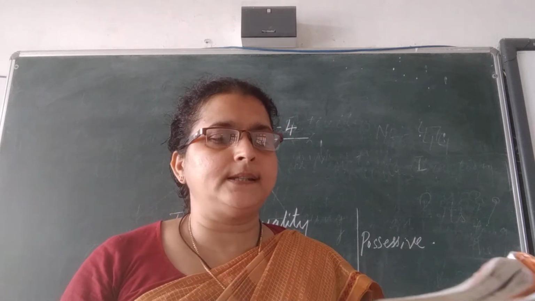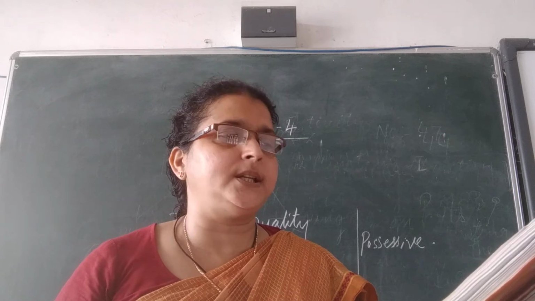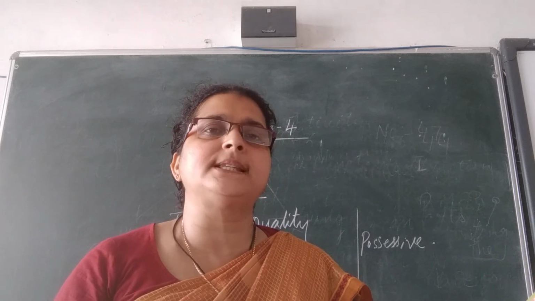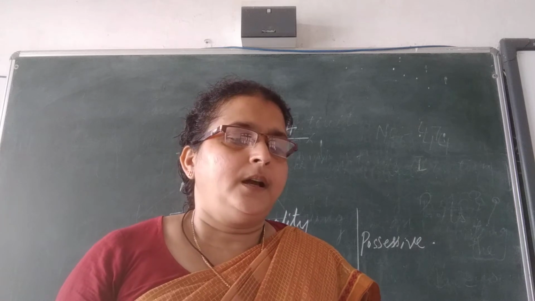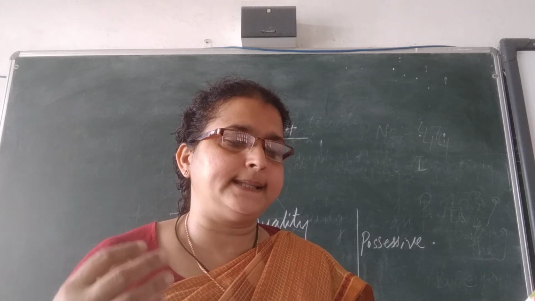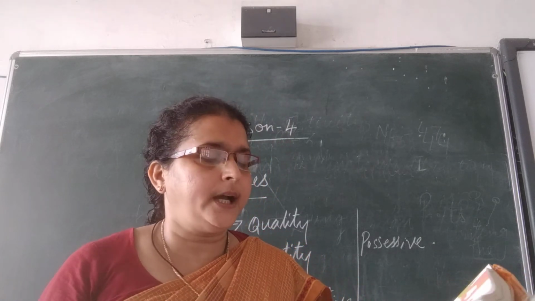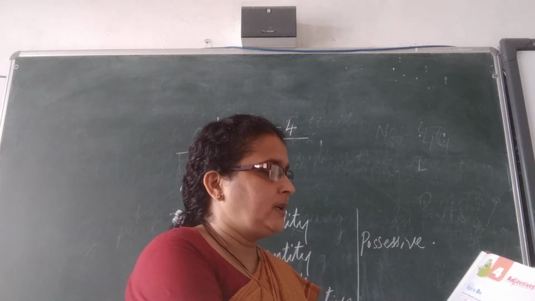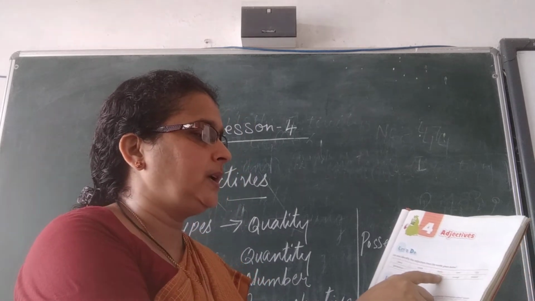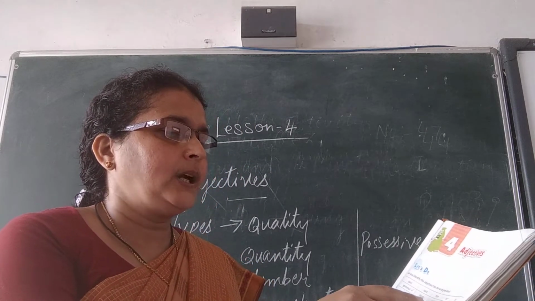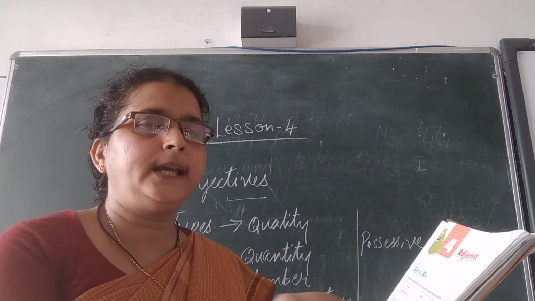On page number 29, it is written: can you identify some of the adjectives which are given below? Adjectives describe or give additional information about the noun. Here it is written: Paul, quick, there, kind, city, generous, quietly, courage, himself.